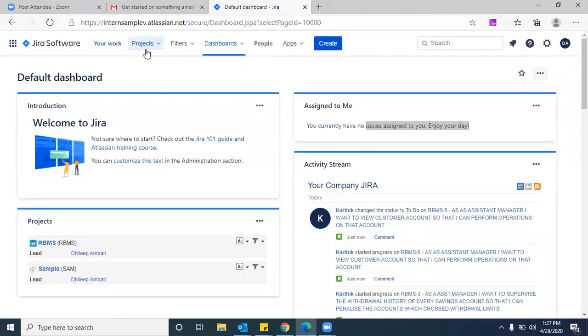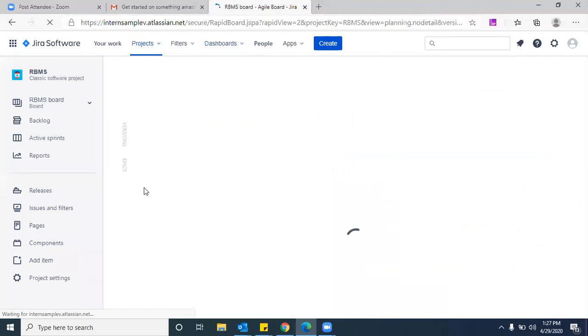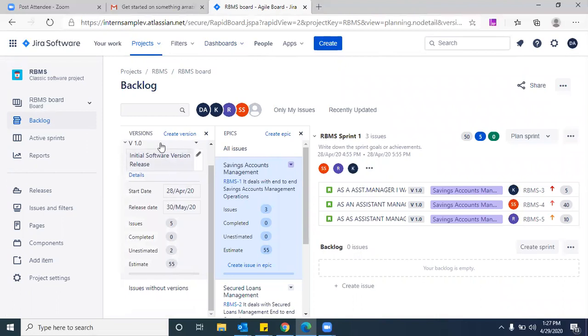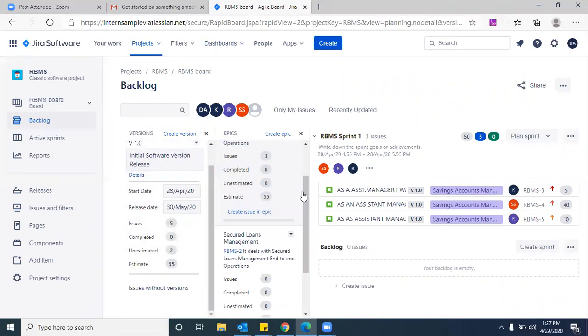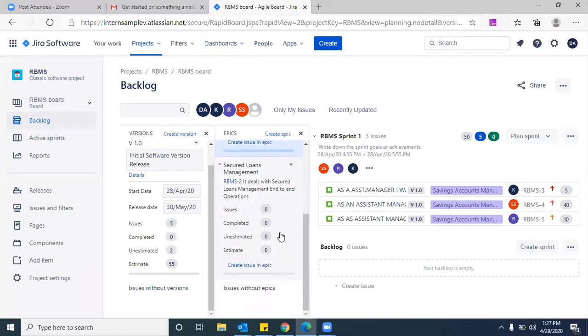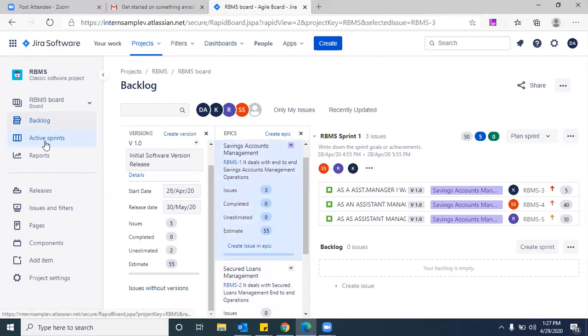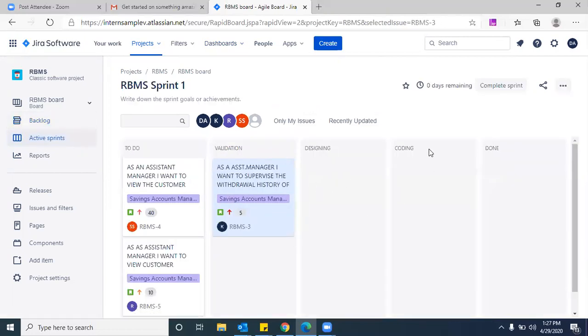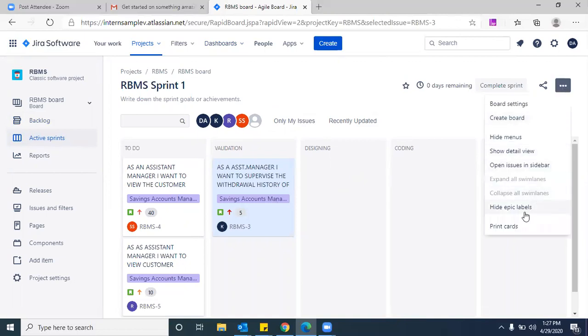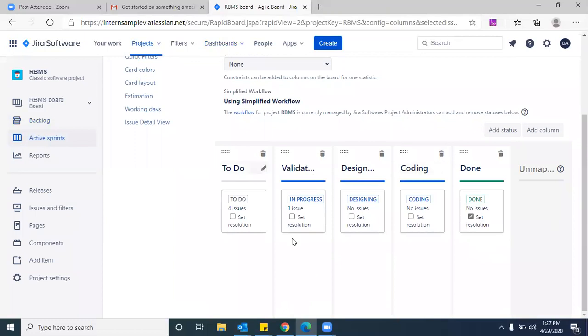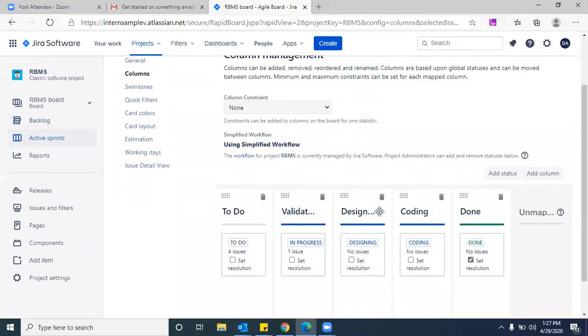Okay, now let us get into the projects, the RBMS project. By this time you already understood how to create versions, right? Creating versions we are already clear, and creating epics under the versions we are also clear. So we have an option called configure fields, right? There, even in the board settings, you can change it. Can you open the configure fields where we are fixing versions?